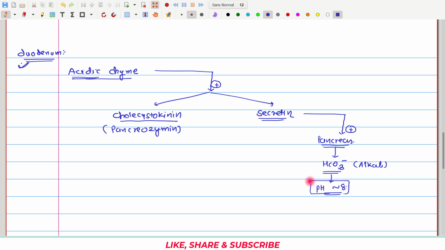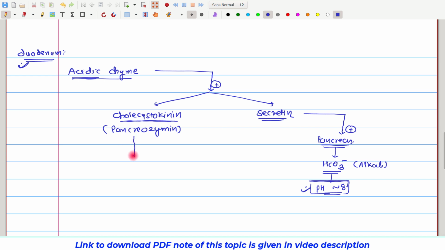This alkaline pH has an advantage in the duodenum. What is that advantage? The advantage is that from now onwards, whatever enzymes act on the protein will be active at this alkaline pH, right. So, this will provide a favorable environment for the further digestion of protein. On the other side, what will cholecystokinin do? This hormone stimulates the pancreas again, right. Here also the pancreas was stimulated, but in the case of cholecystokinin, the pancreas is stimulated for the secretion of pancreatic juice.